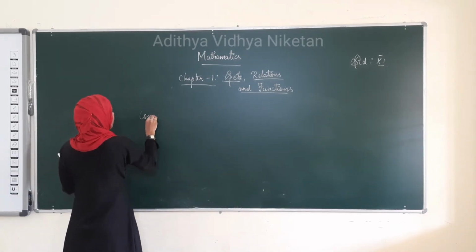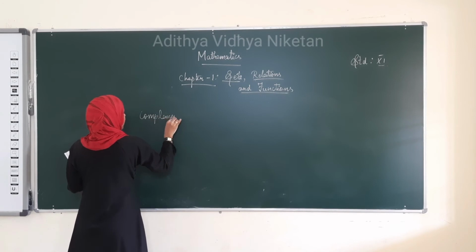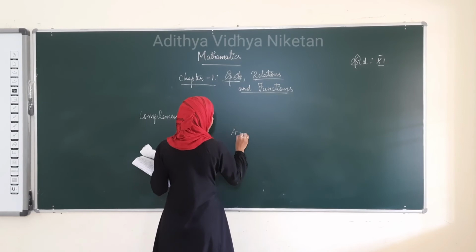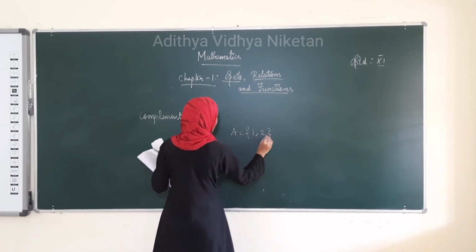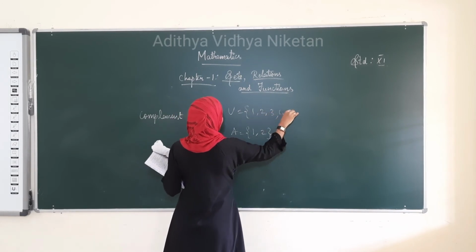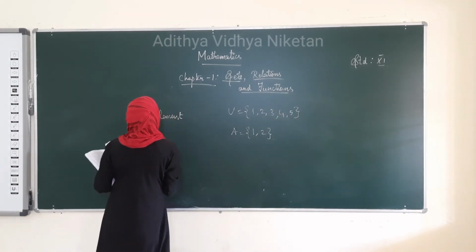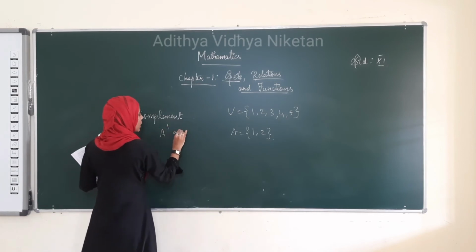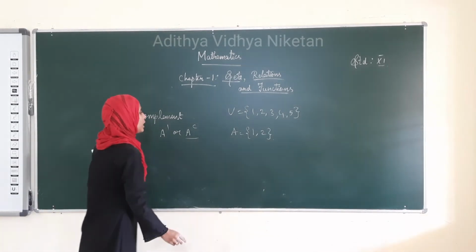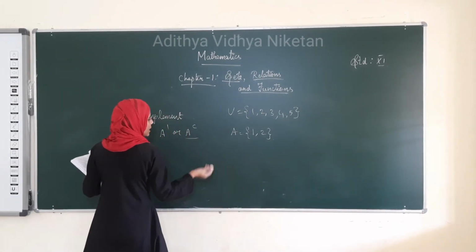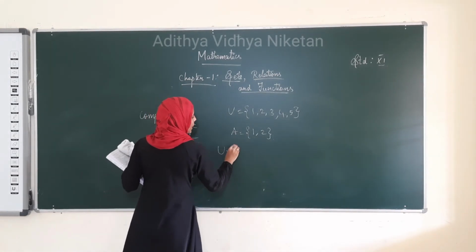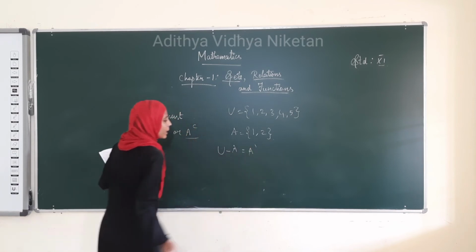What is the complement of a set? See, let us take a set A as {1, 2}. For this, we are taking the universal set as {1, 2, 3, 4, 5}. The complement is denoted by A dash or A power C, pronounced as A complement. What does complement mean? If you want to find the complement of the set A, U minus A gives the A complement.